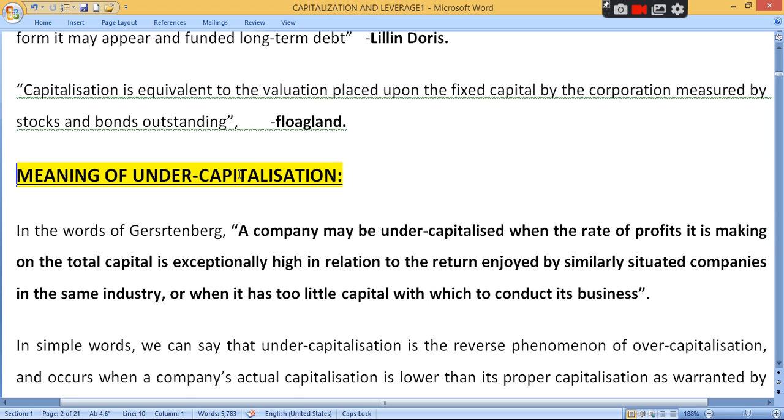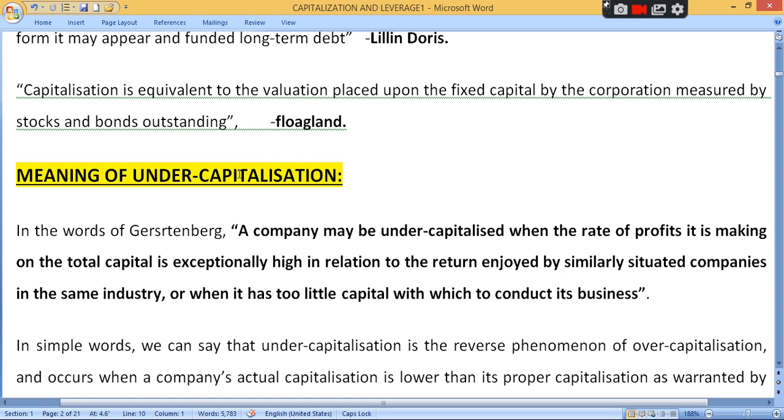Under capitalization means your capital investment will be less. Your capital investment is less but your earning will be high. Clear? જેટલું એક્ચ્યુઅલમાં ઇન્વેસ્ટમેન્ટ કરવું જોઈએ એના કરતા પણ તમે ઓછું ઇન્વેસ્ટમેન્ટ કર્યું હોય તો એને શું કહેવાય? અંડર કેપિટલાઇઝેશન. Actually there will be a requirement of 3 lakh rupees of investment, but તમે કર્યું છે કેટલું? Only 2 lakh. So it is a under capitalization. Clear?